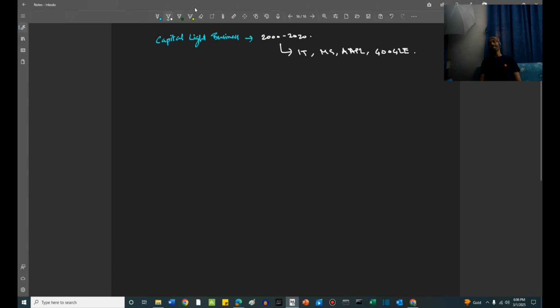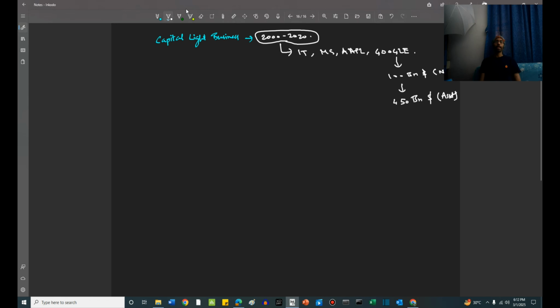These are capital light industries if you consider specifically the time zone between 2000 and 2020. That has changed. I'll tell you why. Capital light means you are requiring very little capital to generate revenues. For example, Google generates $100 billion of net profit, and it has an asset base of $450 billion.